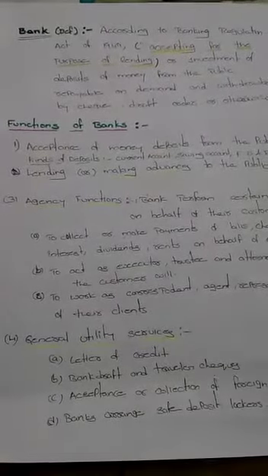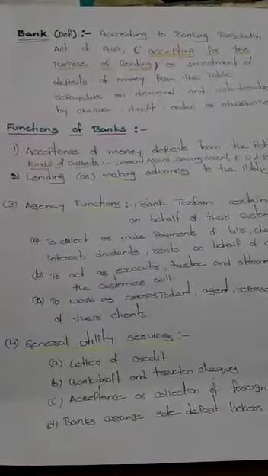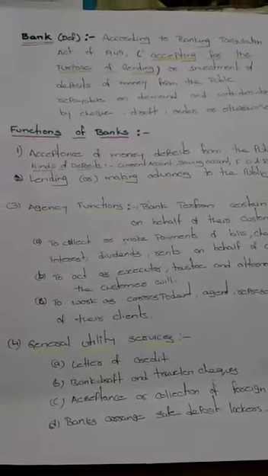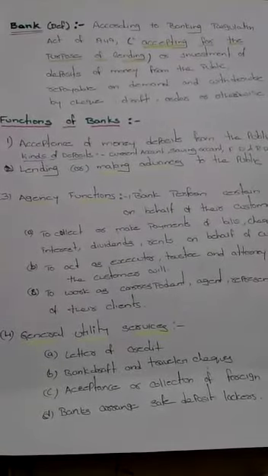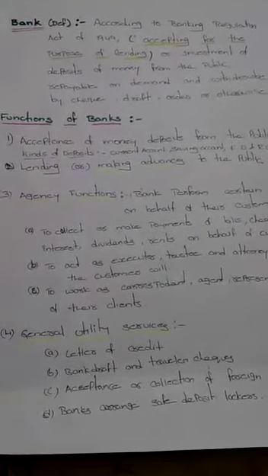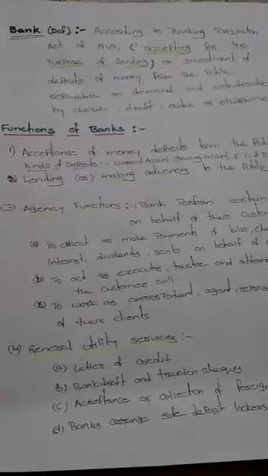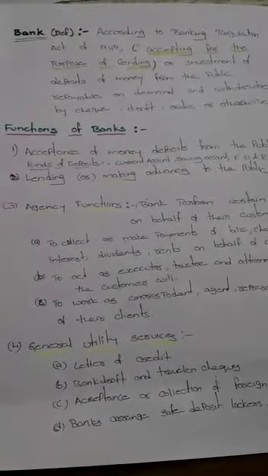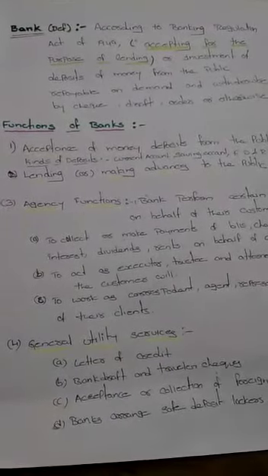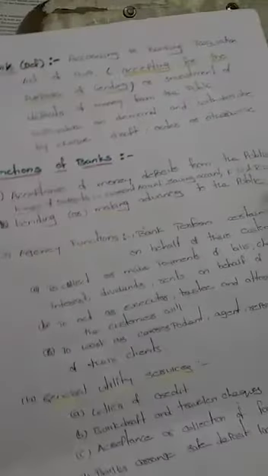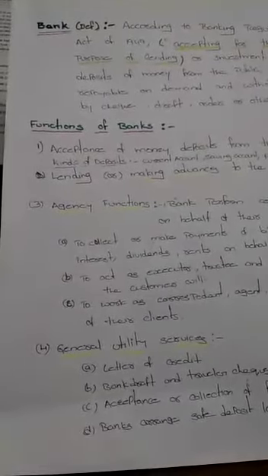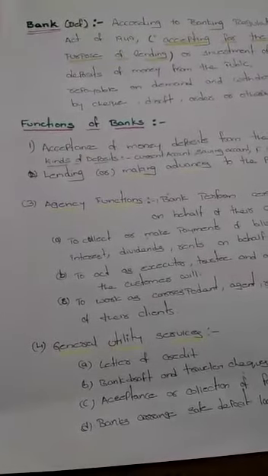Now let us learn about the term bank, how it has been derived. The word bank has been derived from a French word, banco, which means benches. That means the Jewish people of Lombard used to transact business on the benches. That is why it is known as banco, which is now known as a bank.